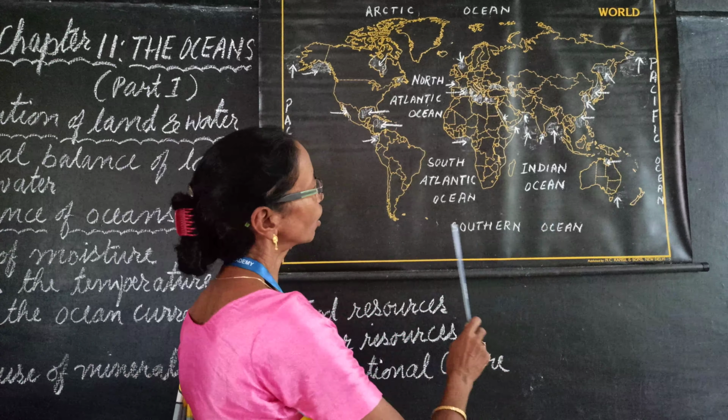There are many gulfs and seas surrounding all over the world. Some important names, just for example, I can tell.